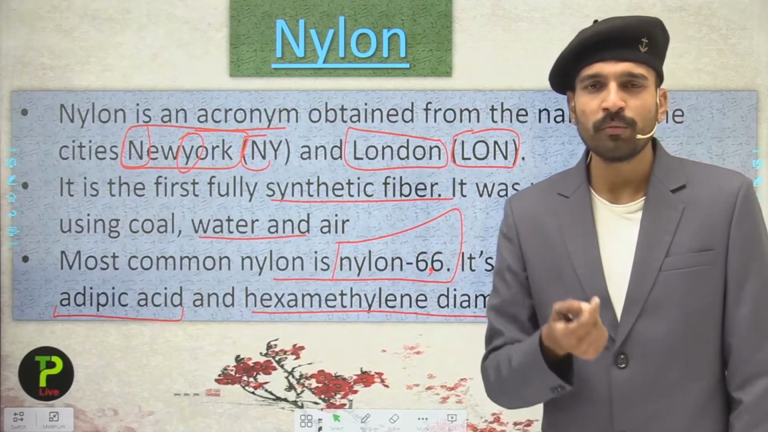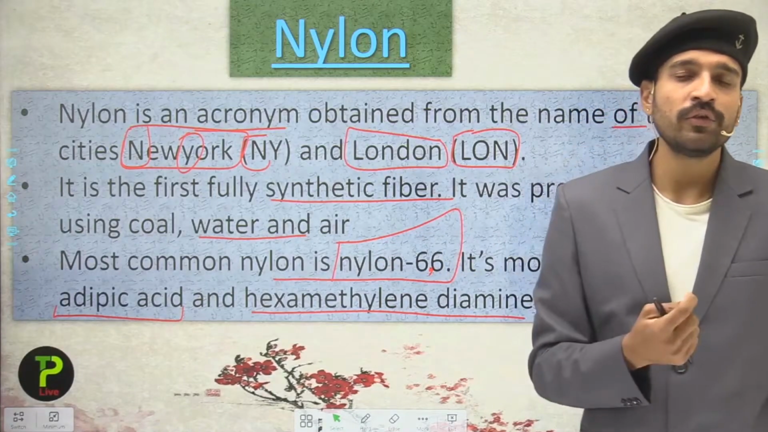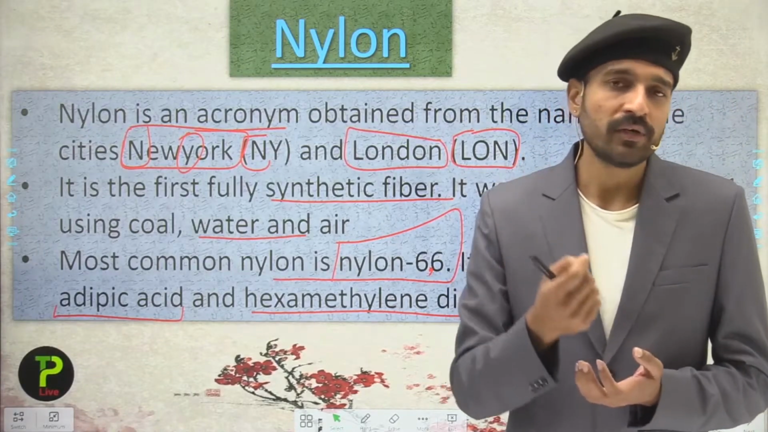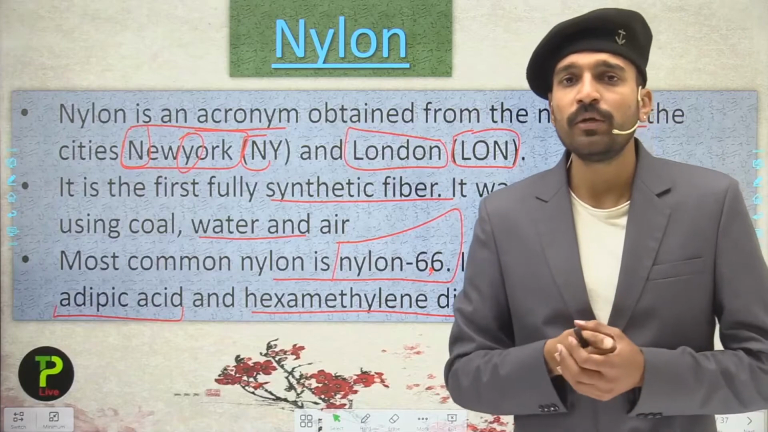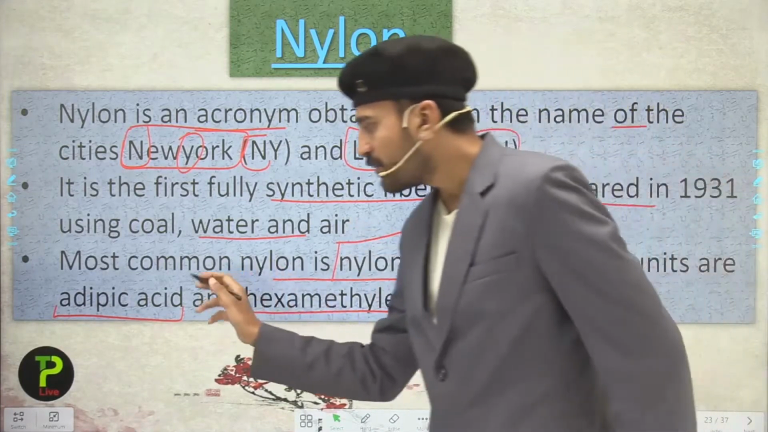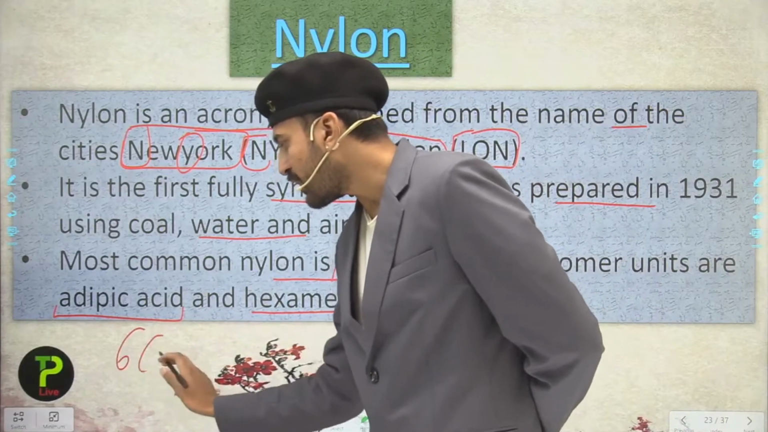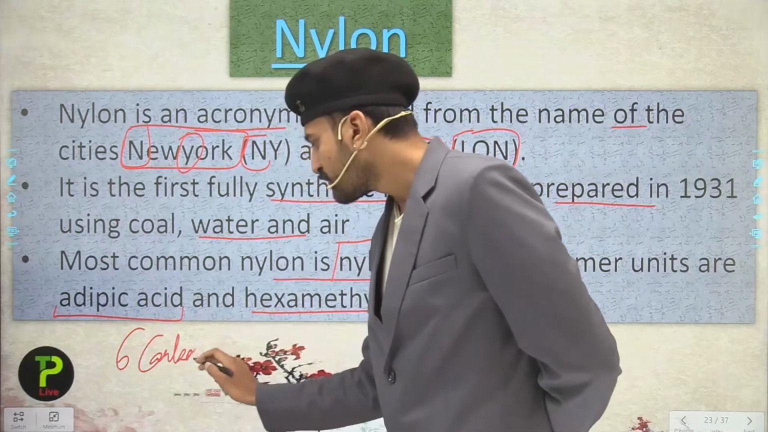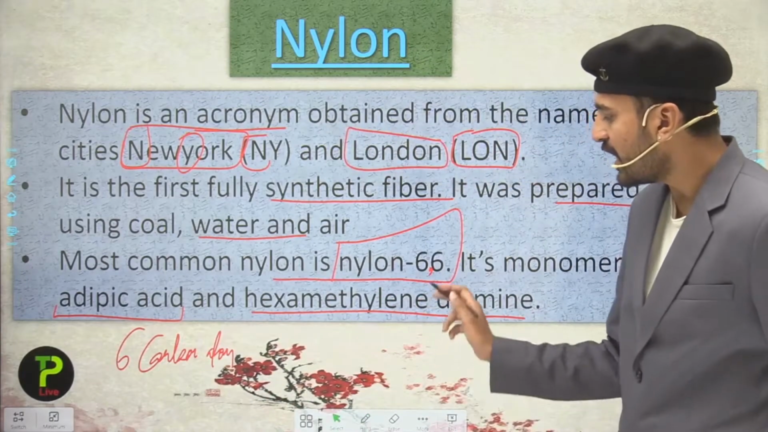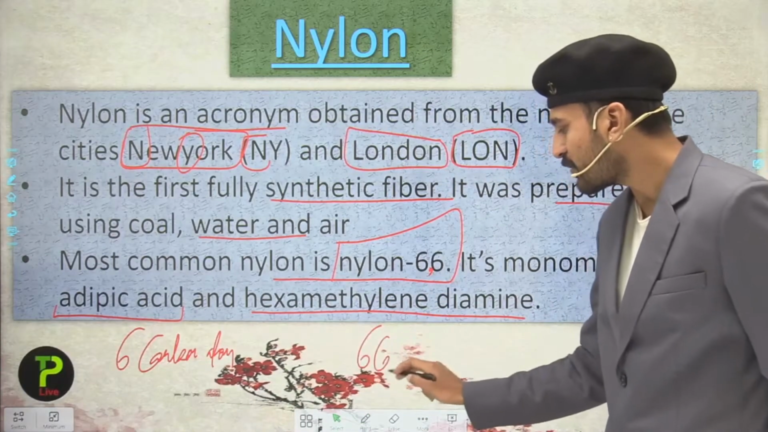And what are the monomers, students? Monomers are those units which are the repeating units in the polymer, and they form a polymer by the polymerization reaction. So here these are the two monomers: adipic acid, that contains 6 carbon atoms, and another is hexamethylene diamine. It also contains 6 carbon atoms.